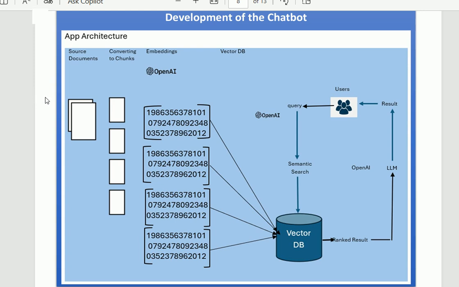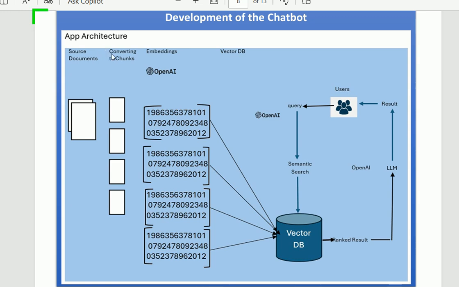On the left column, you can see the source document that we shall use to develop the app. After that, we convert the source document into chunks. These are the four different chunks that we shall create from the source document.